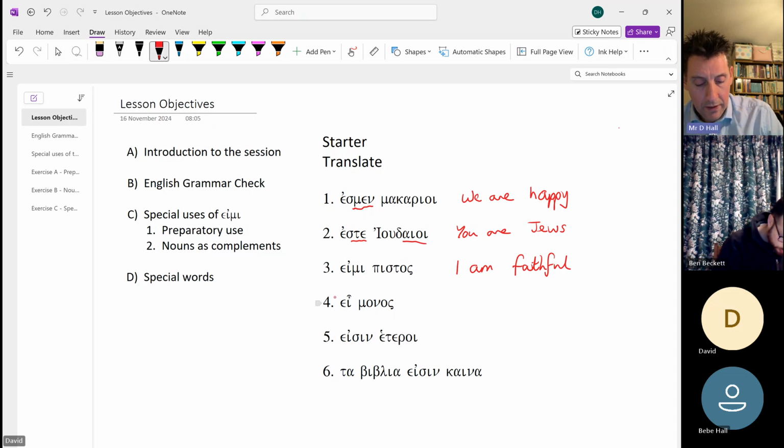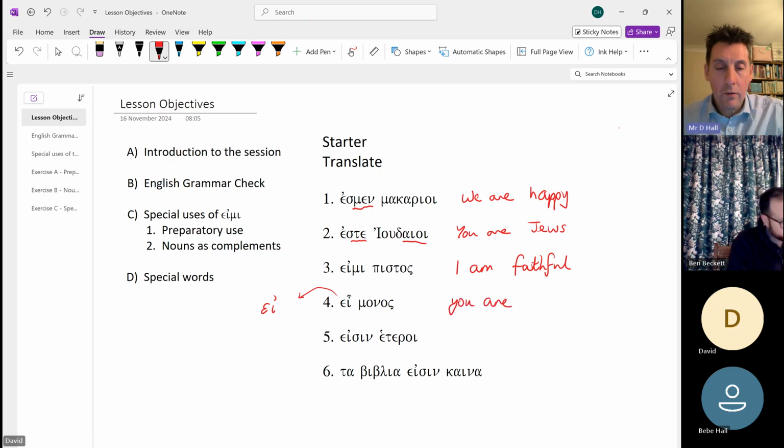Now, when we talked about this, we did mention that there was another word that looks very similar, which is a without the circumflex over the top, so without that special little accent. And the reason why we include the accent is so we know we're talking about the verb to be here, which is the second person singular. So this is you are again. Of course, in our English language, we don't distinguish between singular and plural when it comes to second person. The context will tell us. In Greek, of course, we have 2 different words, and also the endings will be different.